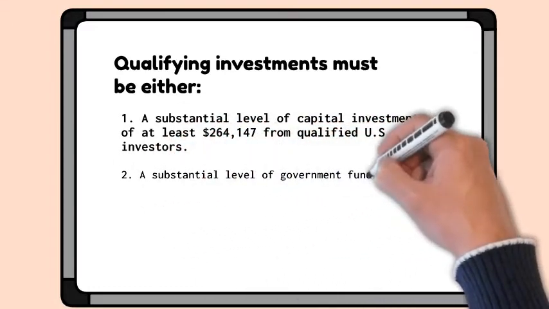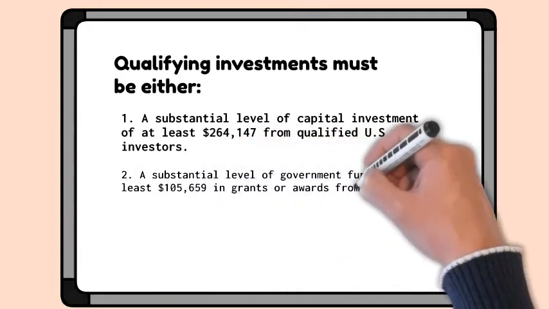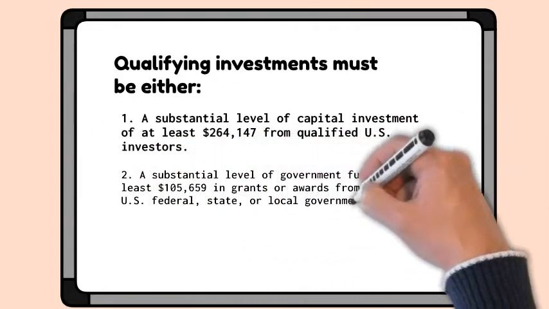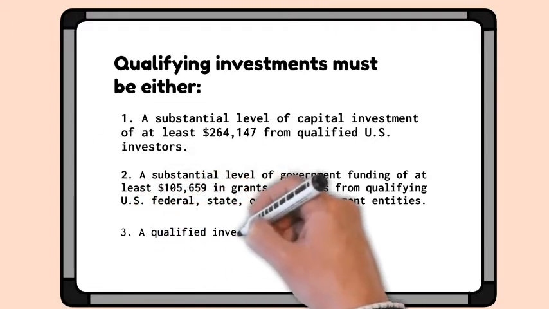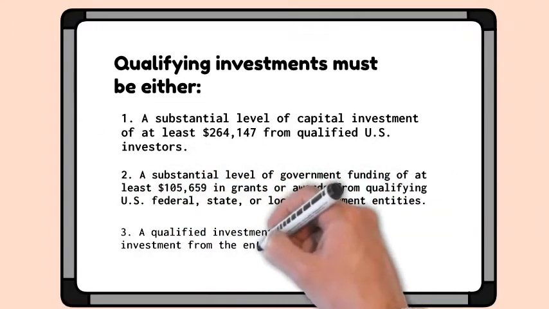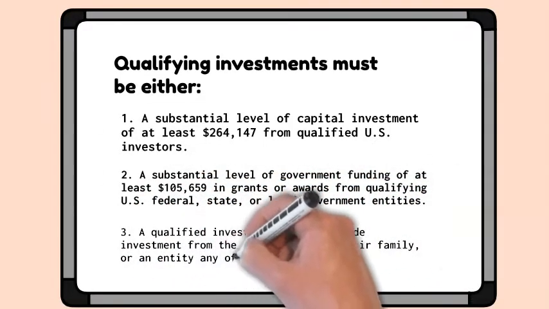2. A substantial level of government funding of at least $105,659 in grants or awards from qualifying United States federal, state, or local government entities. 3. A qualified investment cannot include investment from the entrepreneur or their family, or an entity any of them own.